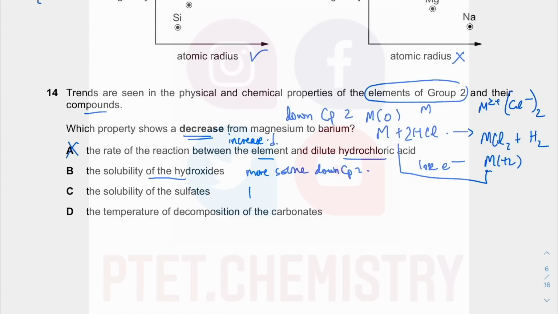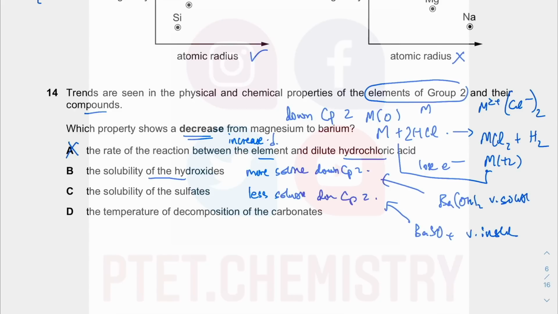The sulfates become less soluble down group 2. The easiest thing to remember is barium sulfate, very insoluble. Barium hydroxide, very soluble. Just by thinking about one of them, you can get the other trend already, okay? So the hydroxide becomes more soluble. That is not what you want. You want decrease. So the sulfate becomes less soluble. Okay, so that is actually what you want.